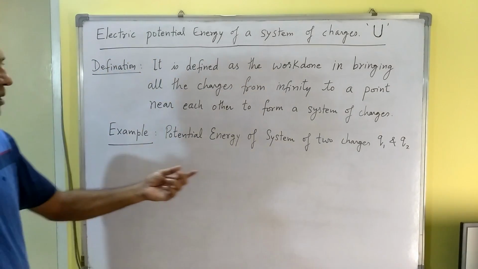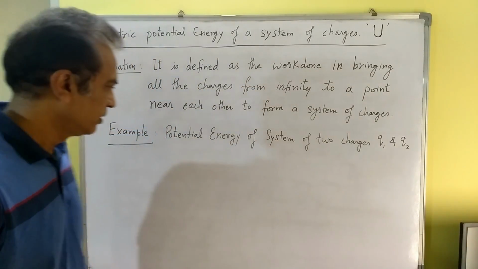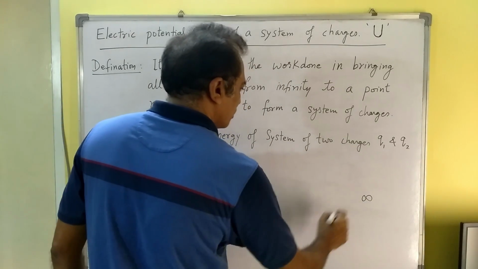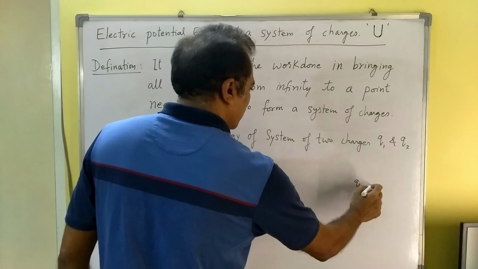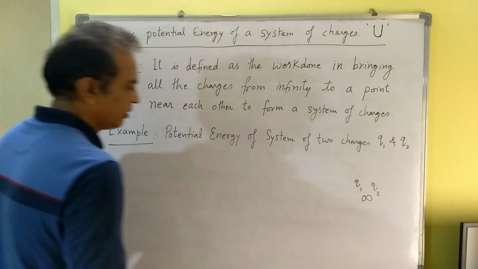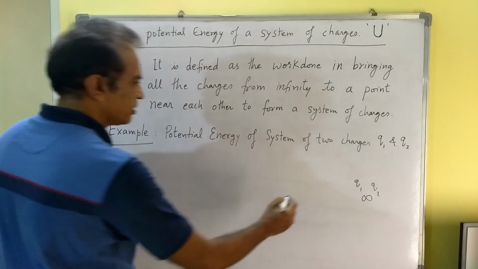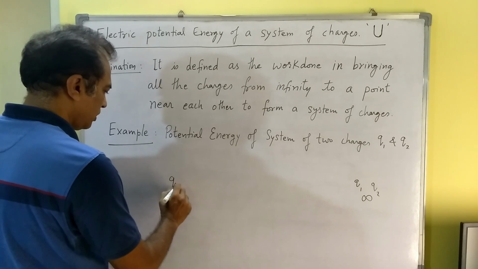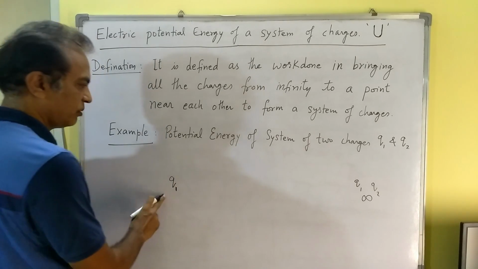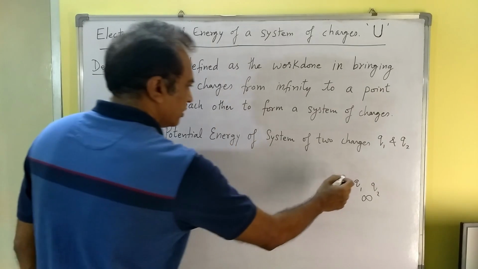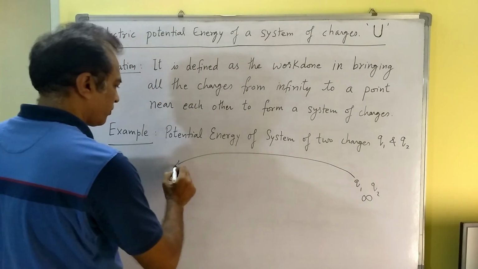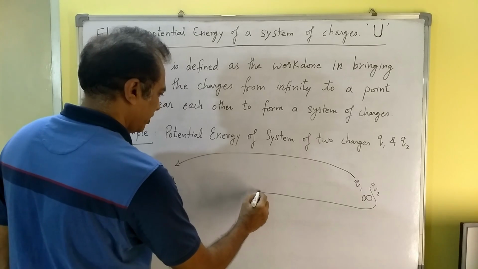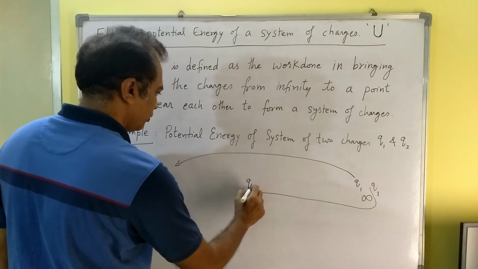So consider a system of two charges. Initially, let us imagine these charges, Q1 and Q2, were at infinity. What we'll do first is bring Q1 to this point. Say this is Q1 at some point. This is how we brought Q1, and now we are bringing Q2 to this point. Let us say this is Q2.